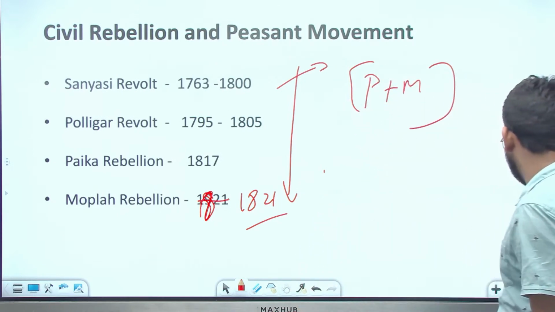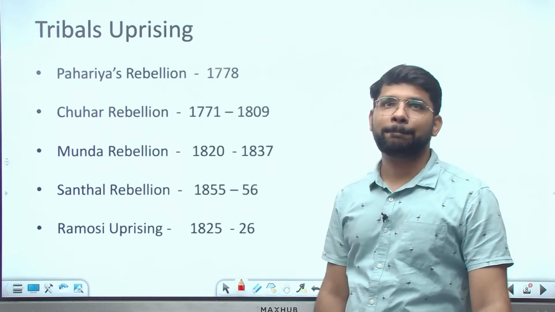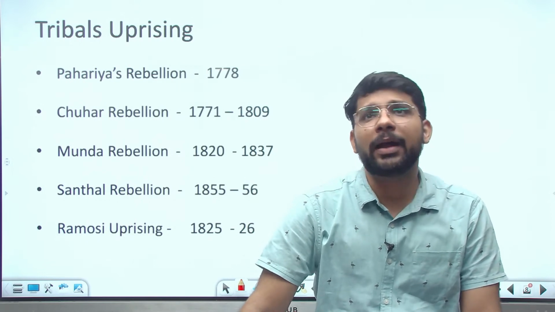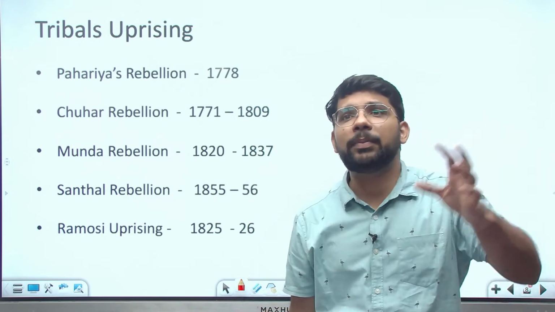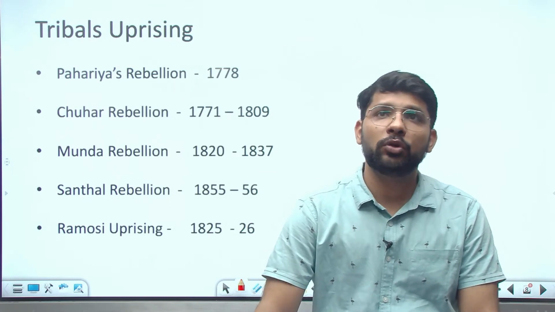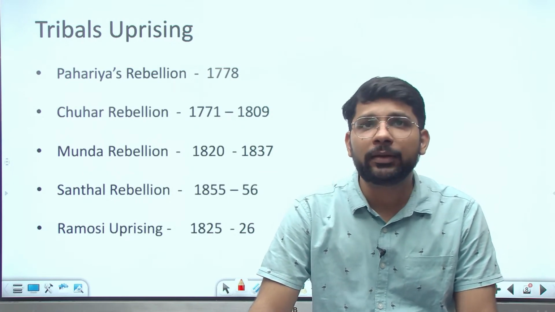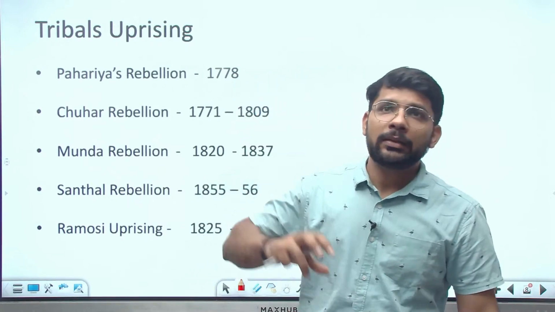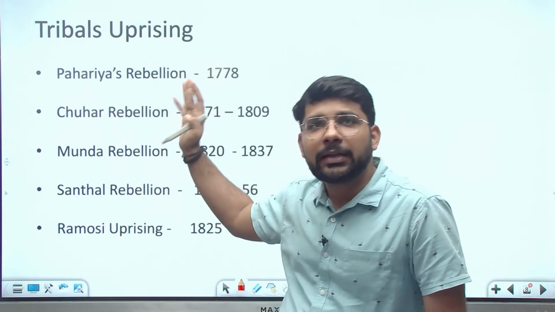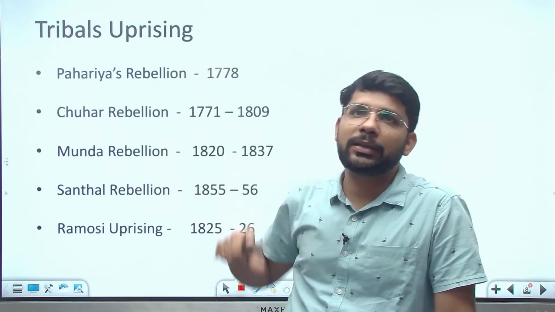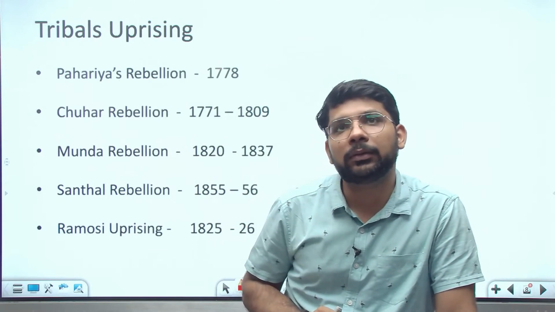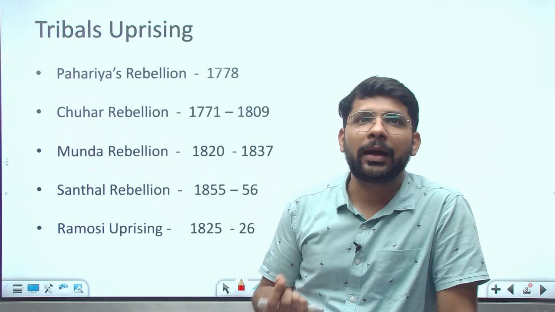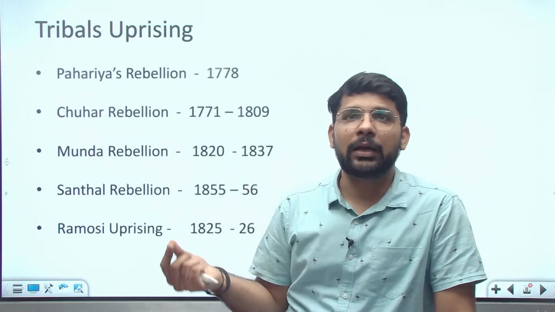Now, the third type of revolt is the tribal uprising. The tribal uprisings include the Paharia rebellions of the Pahari community, then the Chuhar rebellion, the Munda rebellions of 1820 to 1837, the Santhal rebellions, and the Ramosi uprising. These are the major rebellions related to agricultural lands and the heavy taxation imposed by the British. So they revolted against the British. Paharia, Chuhar, Munda, Santhal, Ramosi.